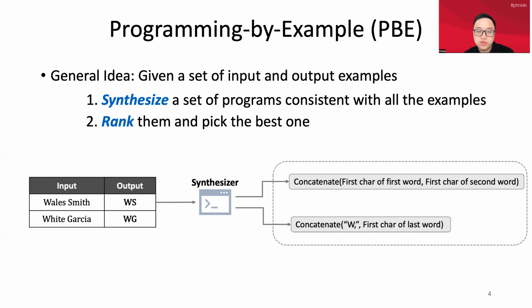And in the second part, we will have a ranking algorithm to help us pick the better program. In this example, we can see the first program is more general than the second one. So we will pick the first one. And this programming by example technique can be applied on several data wrangling tasks, once we have some example strings and some potential consistent pattern behind our strings.